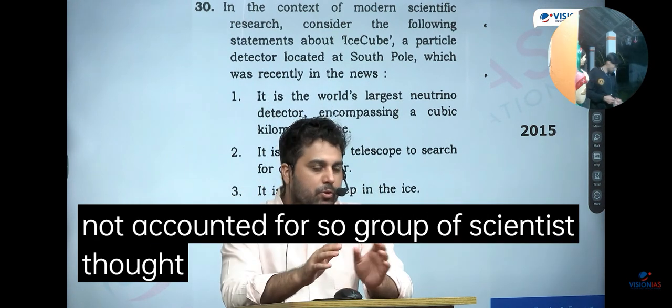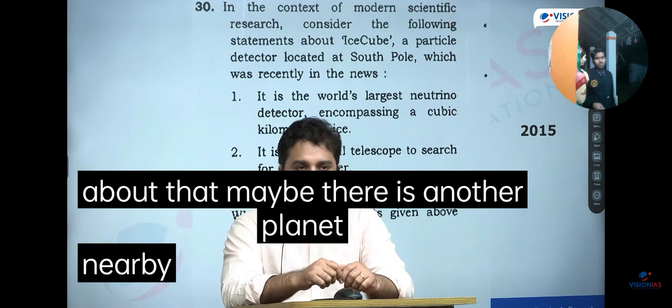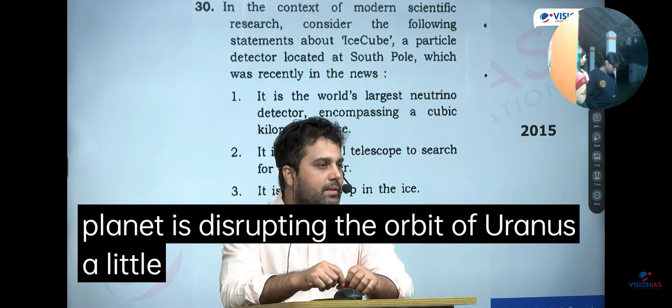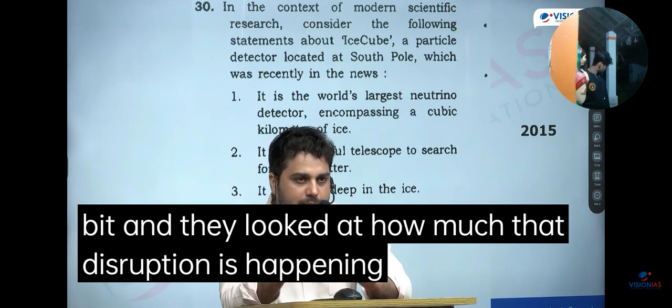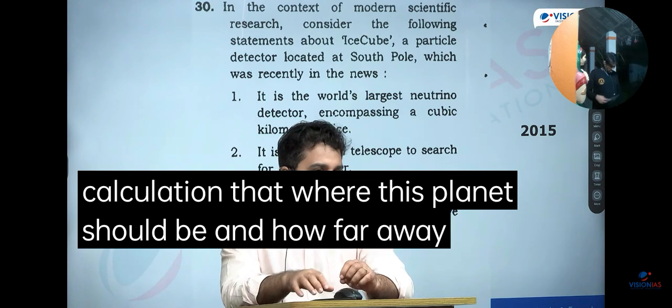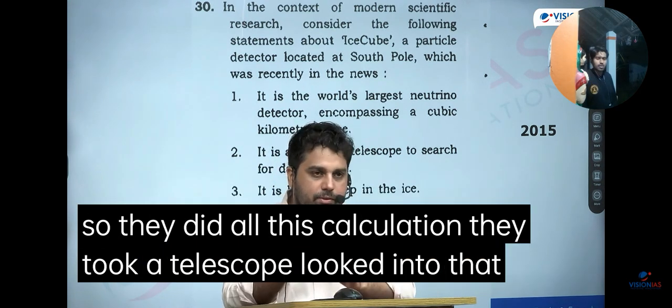So a group of scientists thought that the second is true, that there is something else which we have not accounted for. They thought that maybe there is another planet nearby, which is very heavy, and that planet is disrupting the orbit of Uranus a little bit. They looked at how much that disruption is happening. Then based on that, they did a mathematical calculation of where this planet should be, how far away it should be, and in which direction it should be. They did all this calculation, took a telescope, looked in that direction, and found Neptune.